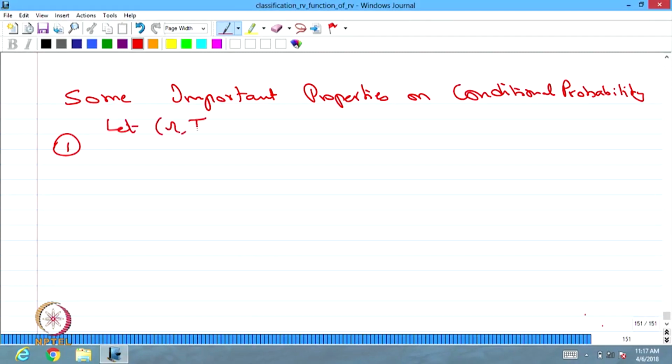Let omega, capital F, P be a probability space. In that probability space we are going to give the properties. The first one: the conditional probability is a probability measure.